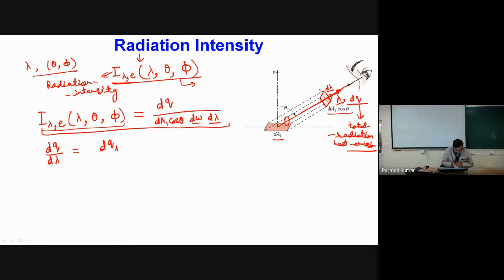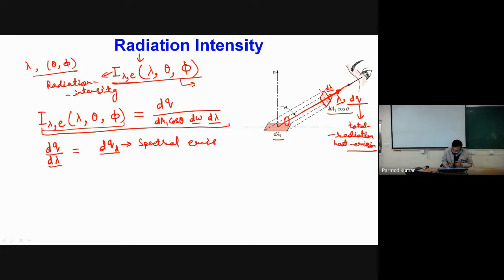When I was considering the dq, it was considering all the radiations within the range of lambda plus minus d lambda, means some small interval about lambda. Now if I divide with this d lambda, I will be finding only the heat associated specifically with a single wavelength lambda. This type of heat is called spectral emissive power.